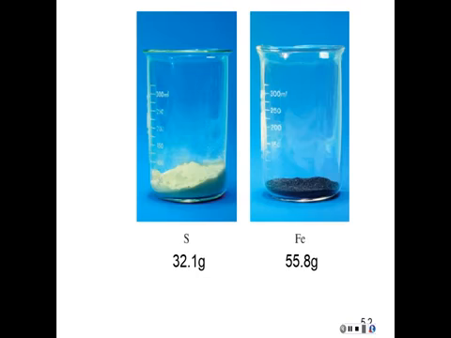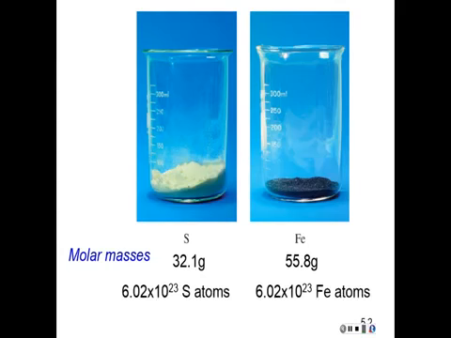Now here's another example. Here are 2 elements, sulfur and iron, and down below the symbols are their atomic masses. So now these would be the molar masses of each one. So 1 mole of sulfur weighs 32.1 grams, and 1 mole of iron weighs 55.8 grams. So that tells us that iron atoms are heavier than sulfur atoms. How many atoms do we have? You got it, Avogadro's number, 6.02 times 10 to the 23rd of each.